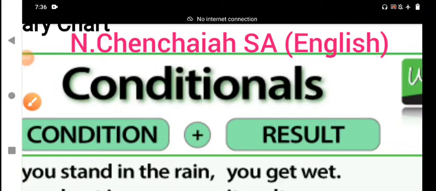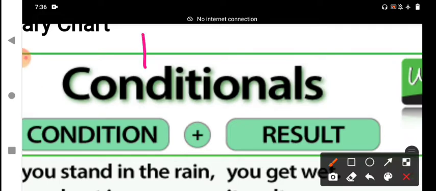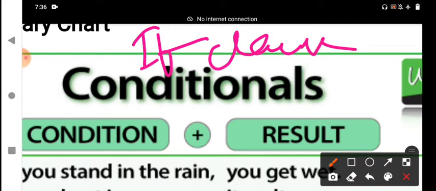All of you, my dear students, I have been teaching conditional clauses, which is called the if clause. In the previous class, a brief introduction was given by me about the if clause and the kinds of if clauses. And in this session, I have completed the zero condition,